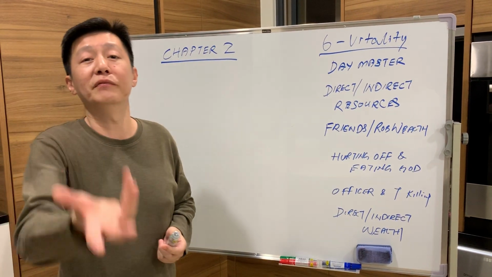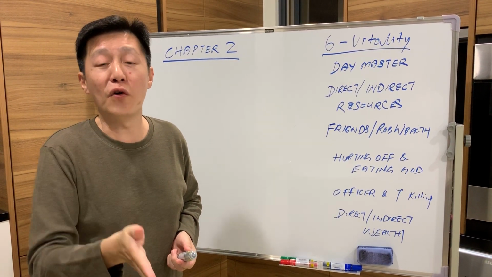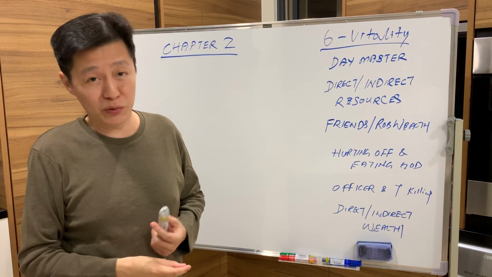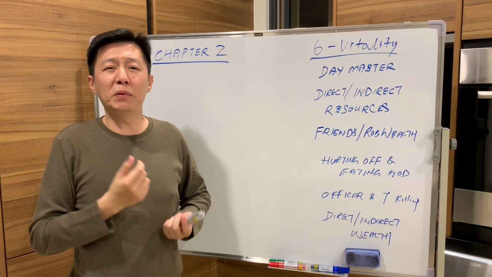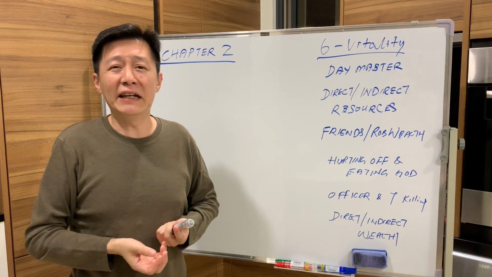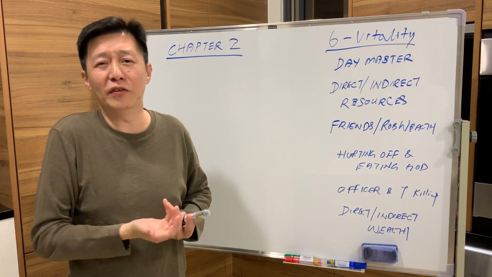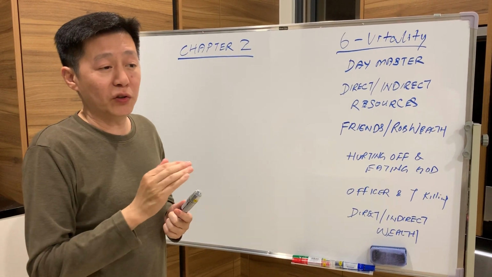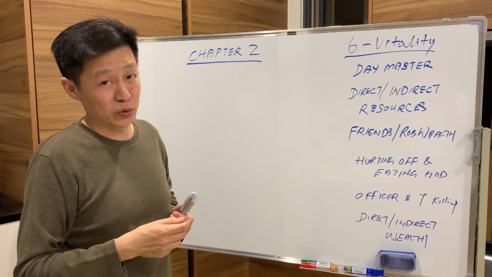Then they become very uncontrollable in the way they sit, and they're very straightforward. Right? They will just say anything, whatever they want to say. Okay? So Hurting Officer and Eating God are also people who tell you the things that they know. Correct? And the information they say, this one can do, that one can do. These are all Hurting Officer, Eating God, right? So you have to be careful of Hurting Officer, Eating God, because they say can do, but it doesn't mean they really can do, you know.